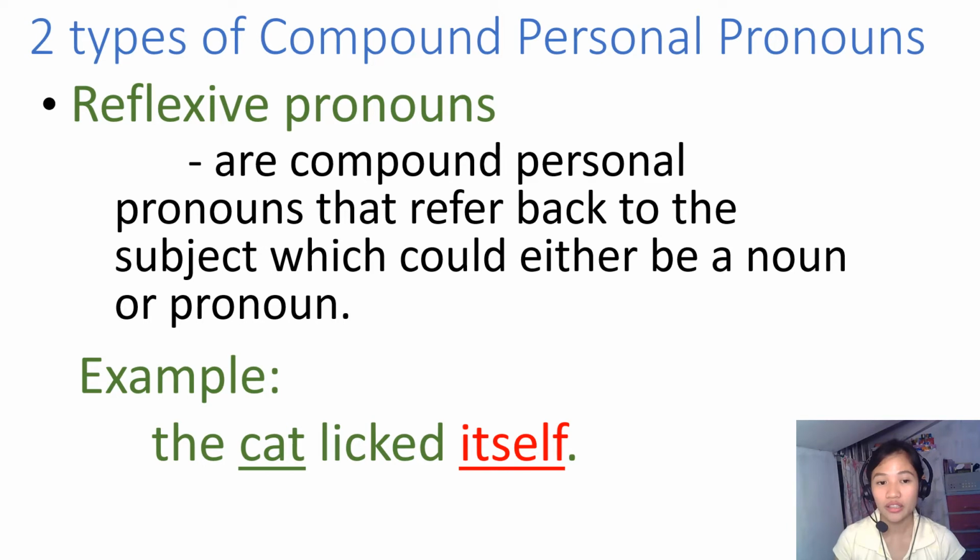So again, it is a reflexive pronoun if the object is the same as the subject, because itself is referring to the cat. The cat licked itself. Who licked itself? It is the cat. Again, itself is referring to the cat, which is the noun of our sentence, the noun that it modifies.